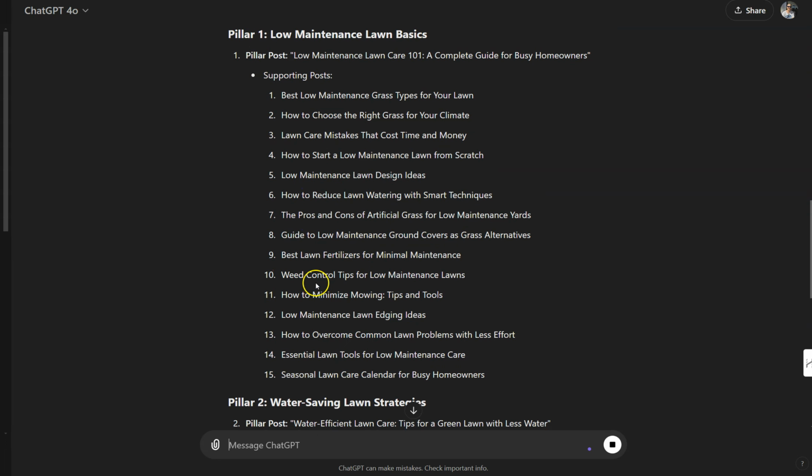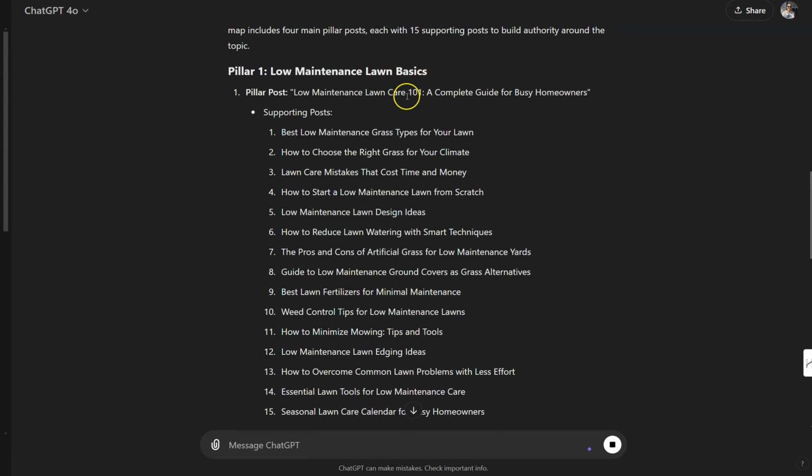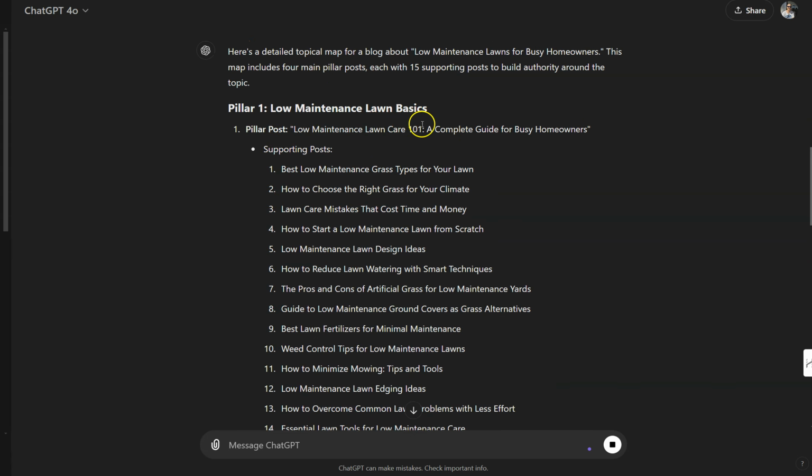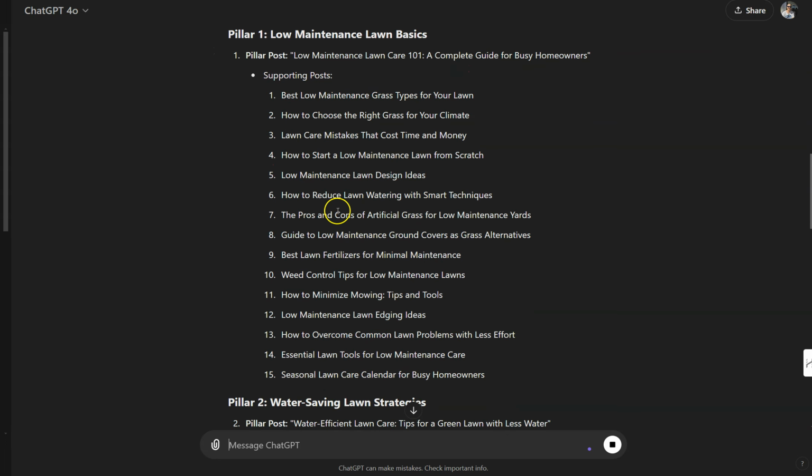By doing this, even with 15 posts, we show Google that we are a bit of an authority on low maintenance lawn care. Ideally, we eventually want 20, 30, 40, 50 posts underneath this umbrella or pillar post. That would really cement us as an authority in Google's eyes.